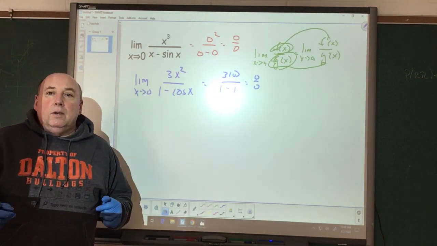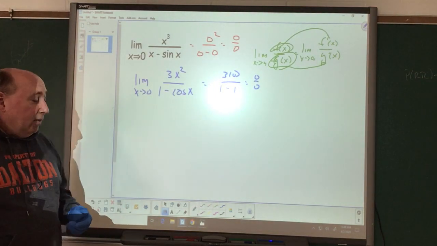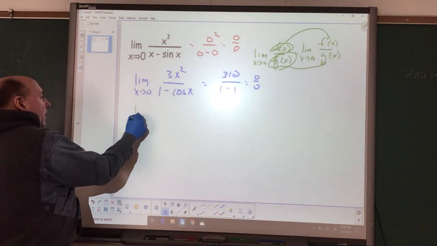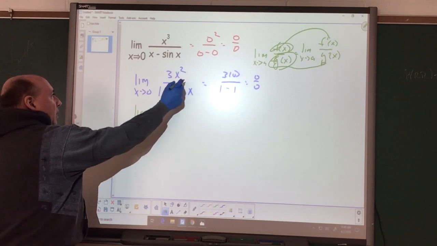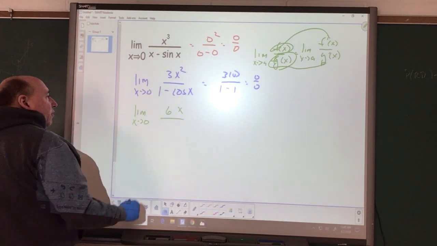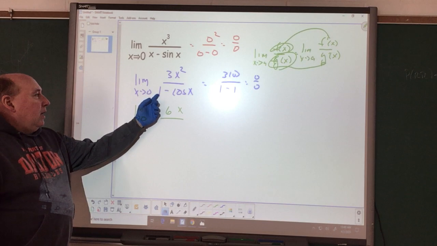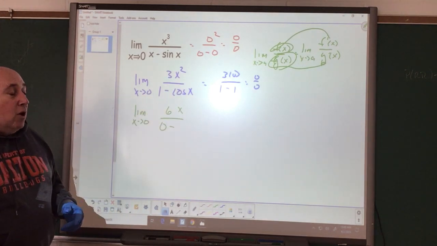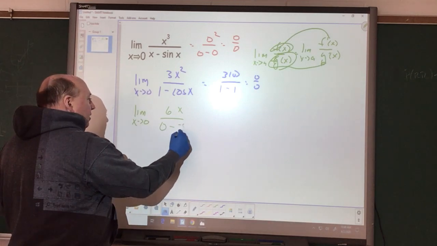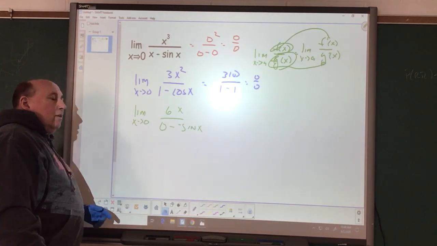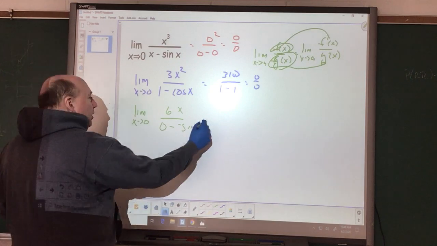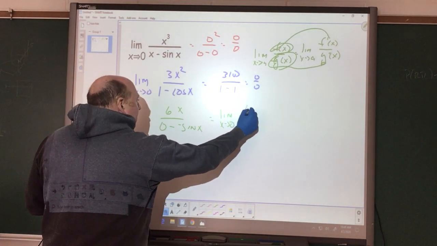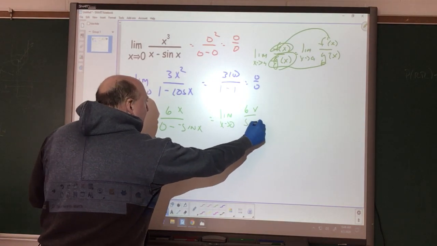So what do we do? Well, we can continue to take our derivatives. So we take the next derivative. The limit as x approaches 0 of 6x over, well, the derivative of the bottom is 0 minus the derivative of cosine, which is negative sine of x. So we're left with the limit as x approaches 0 of 6x over sine of x.